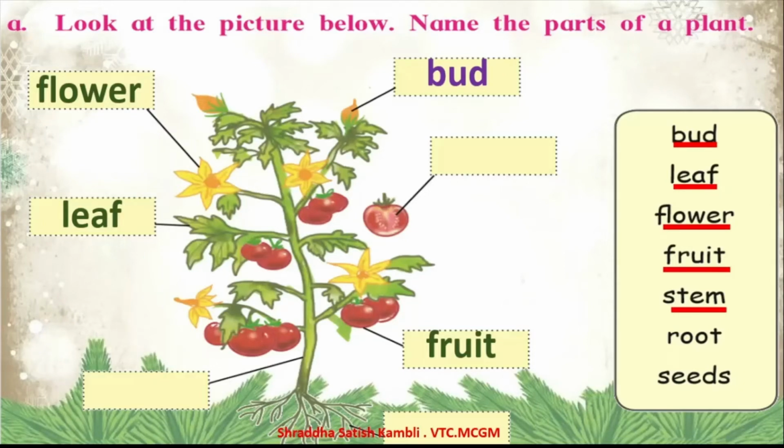S-T-E-M, stem. So where is the stem in this plant? Here it is. Stem. And then you have the root. R-O-O-T, root. Now children, all the other parts of the plant, you will find above the ground. But only the root, you will find inside the mud. Okay, so here we have the root.